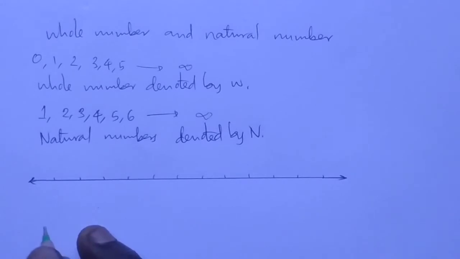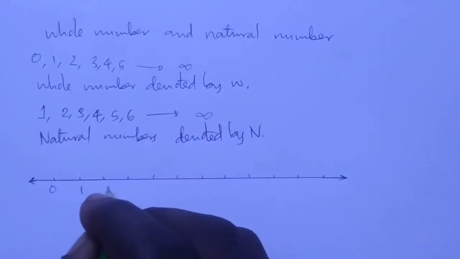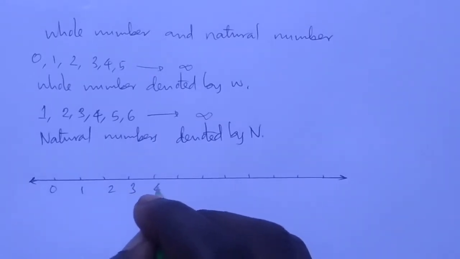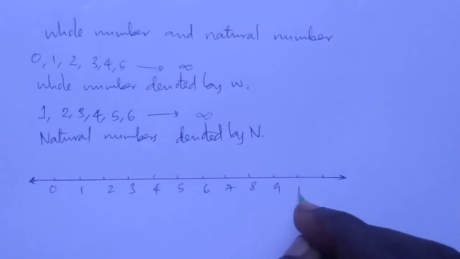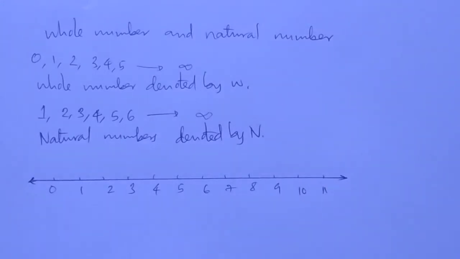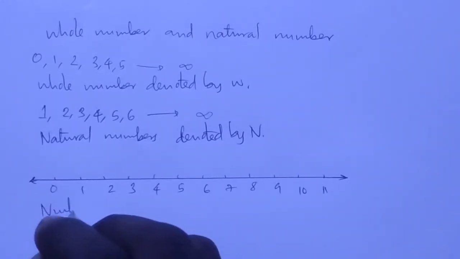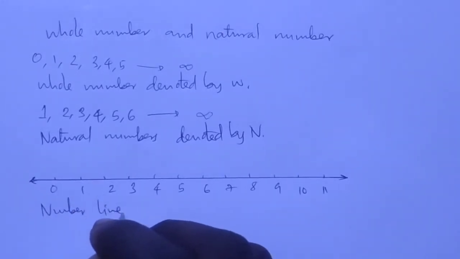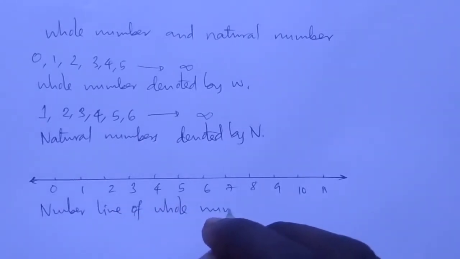In this number line, the whole numbers will start from 0, 1, 2, 3, 4, 5, 6, 7, 8, 9, 10 na kuendelea. That's how we can write the whole numbers in a number line. So this is the number line of whole numbers.